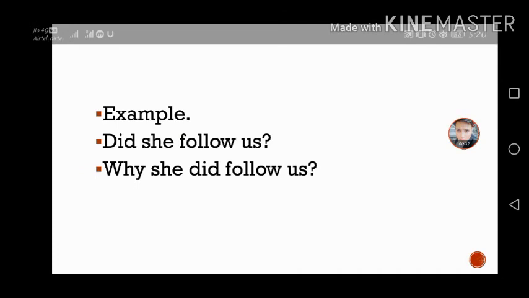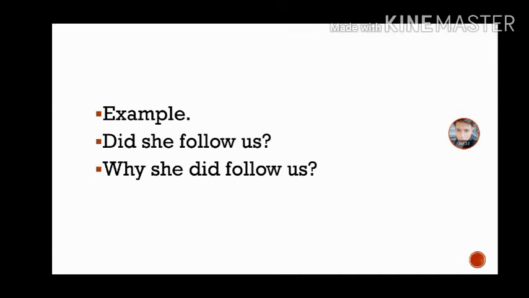Look at the example: did she follow us? Here you can see that our sentence starts from did, which is the helping verb. If somebody asks us did she follow us, we can simply answer yes or no. So the first one is this, and another is why did she follow us? There we need to explain. The sentence starts from a question word like when, what, why and many more.